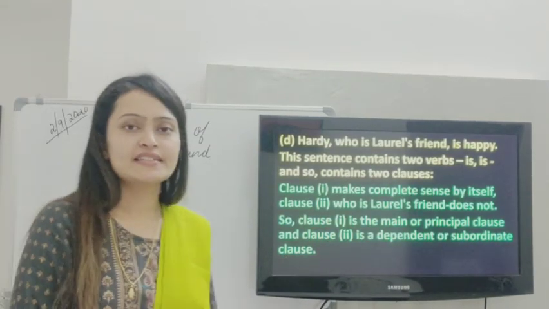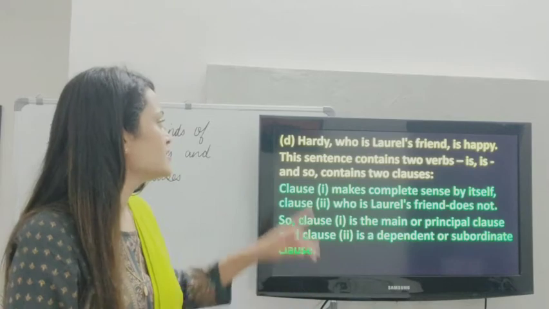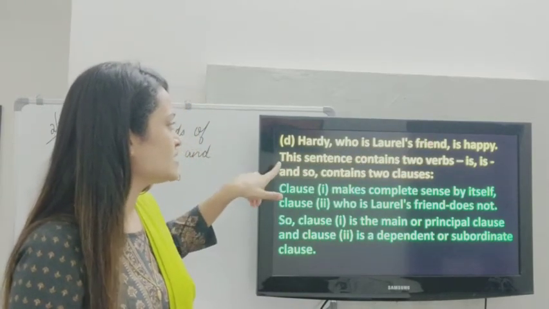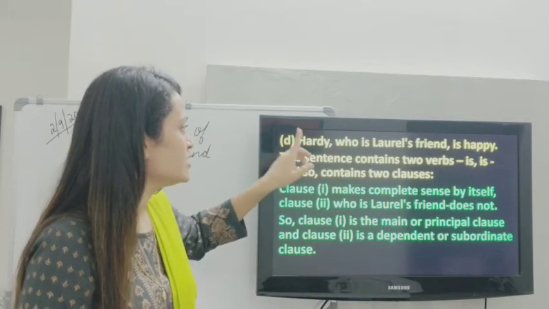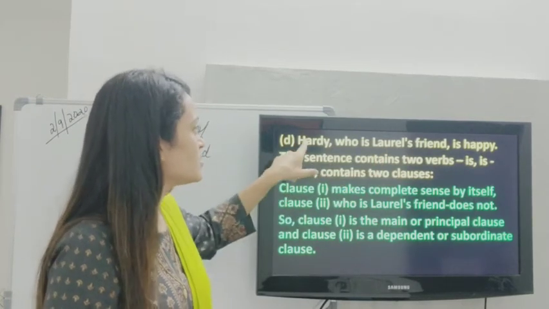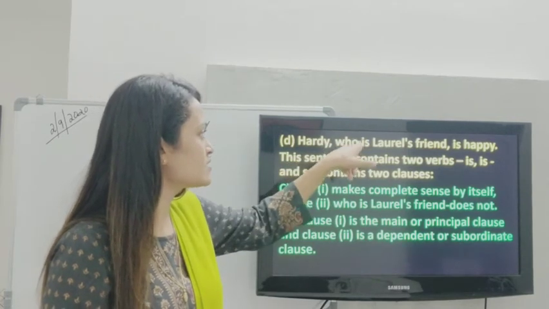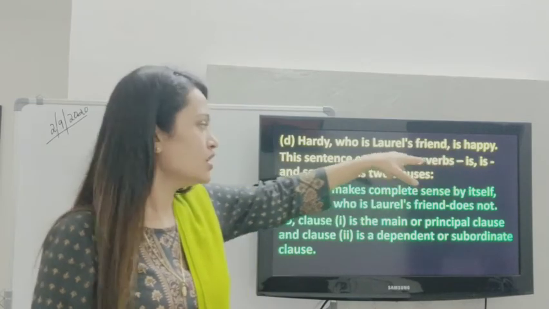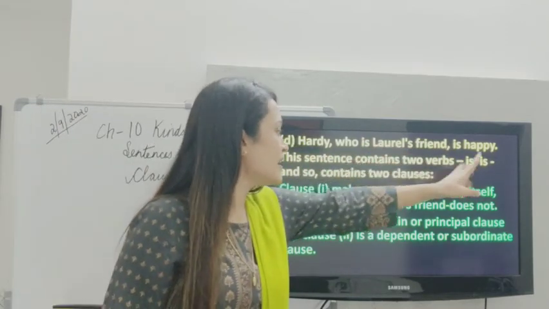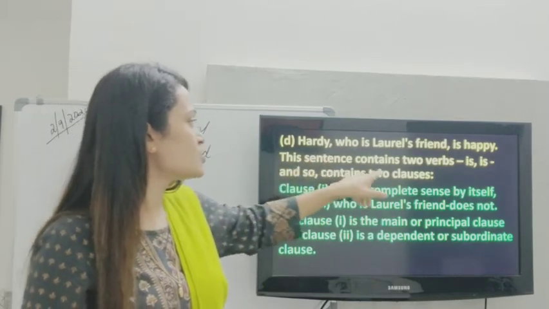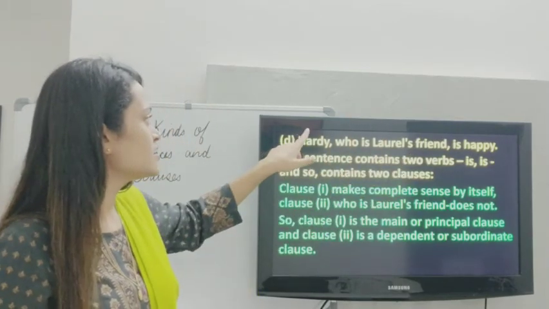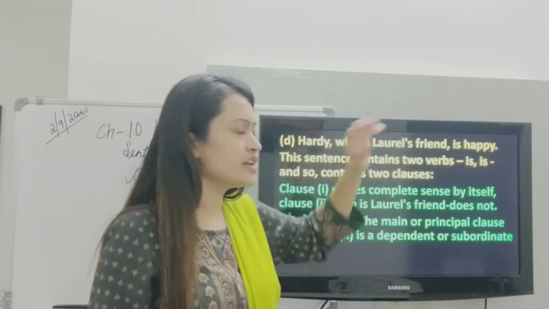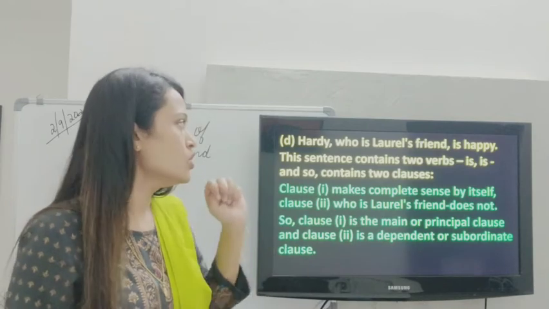Now this is the second example of a complex sentence. Hardy, who is Laurel's friend, is happy. In this sentence, how many verbs do we have? This sentence contains two verbs: is in who is Laurel's friend, and is in Hardy is happy. So there are two verbs, is and is, and it contains two clauses. Which are the two clauses? Hardy is happy is one clause. Who is Laurel's friend is another clause. So there are these two clauses.